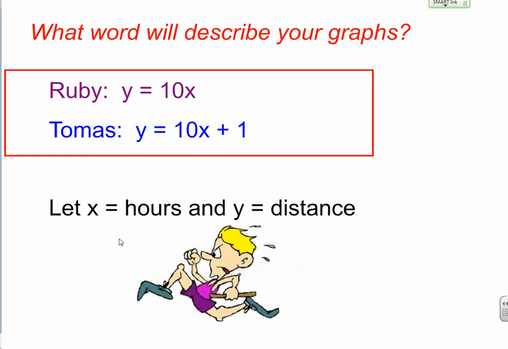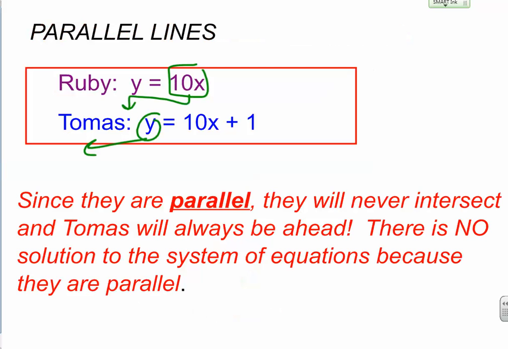And if you just think about it for a minute, it's easy to see. If x is 2, this is 2 times 10, and this will only be 20 for y. But if x is 2 here, I get 20 again with 10x, but I'm always going to add 1. So if we run at the same speed, Thomas is always going to be 1 kilometer ahead of Ruby because he got the same head start. And so when we graph those, we get parallel lines. So there's no ordered pair that will make x and y the same number at the same time, because 10x is always going to match this 10x, but I'm always going to add 1 to get this y. So Thomas will always be 1 bigger than Ruby. No matter what I put in for x, that will be true.